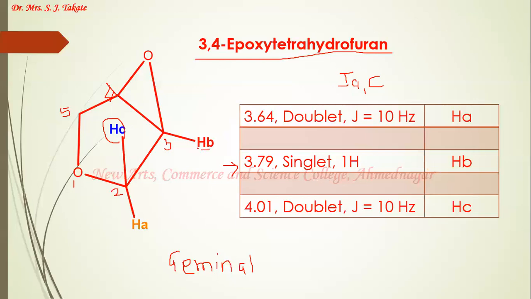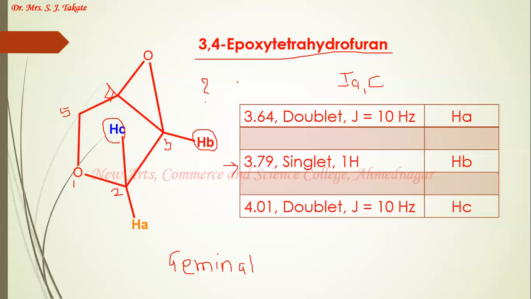This means that the B proton is not coupling with C, and it is not coupling with A either, even though the A and C protons are vicinal neighbors of the B proton. So the question is why. Why does the B proton give me a singlet? That is a very important answer.